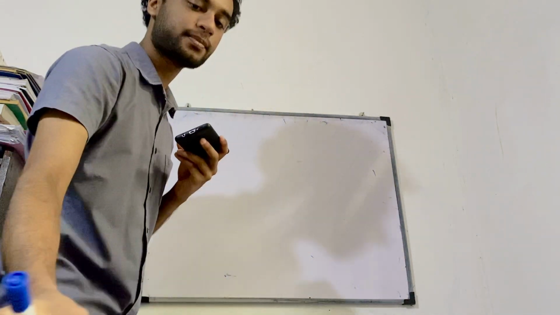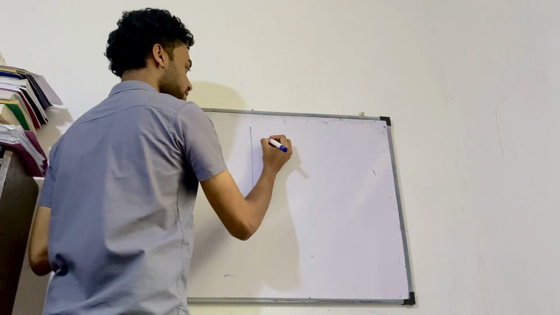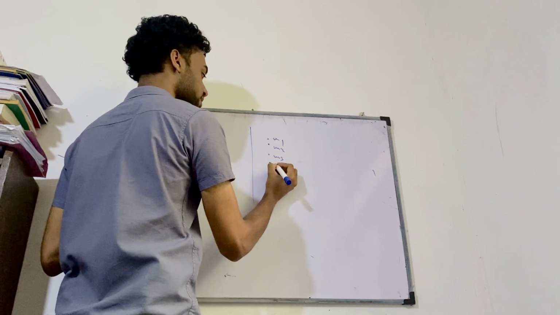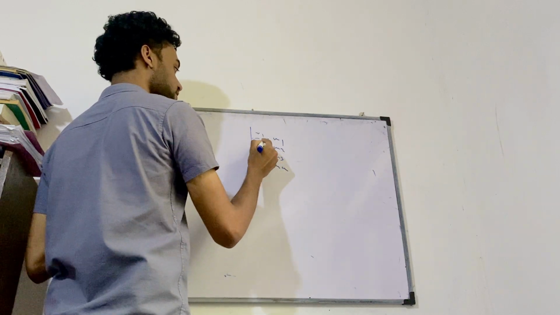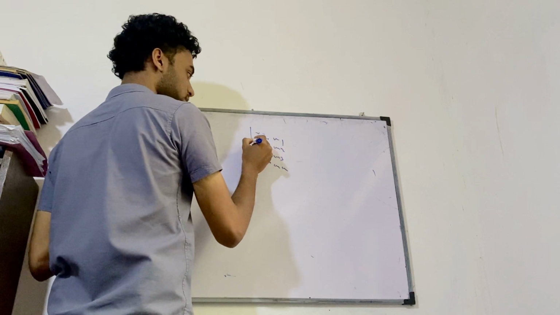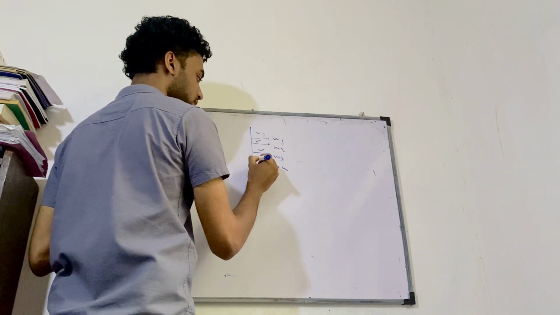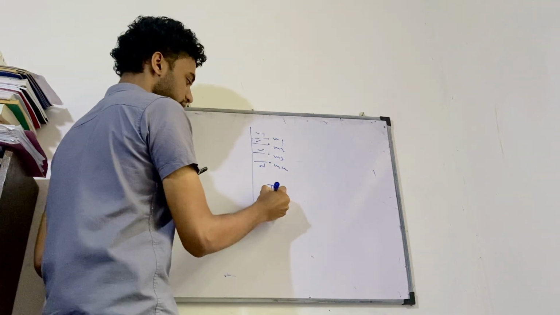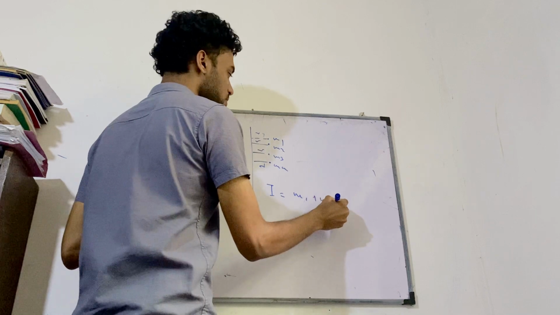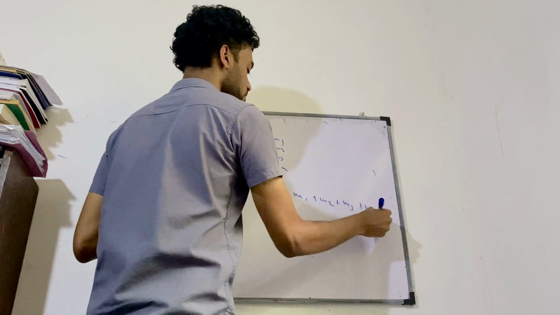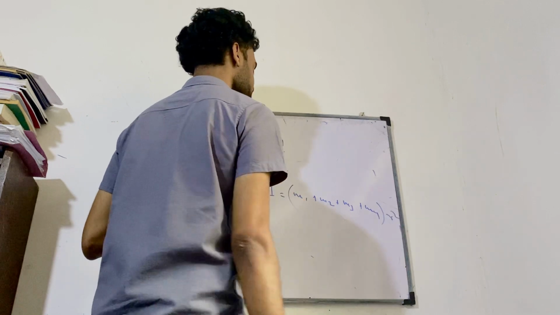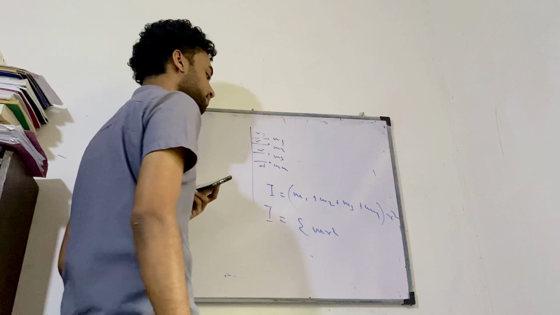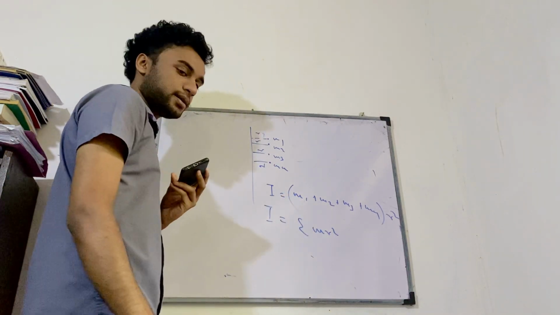So look at this, if I have particles like this, m1, m2, m3, m4, all at distances of r, what's the inertia equal to? m1 plus m2 plus m3 plus m4 times r squared. So you can see I is equal to what? Sigma m r squared. So remember this, sigma m r squared. That idea is very important.